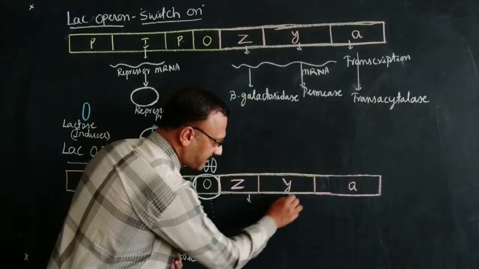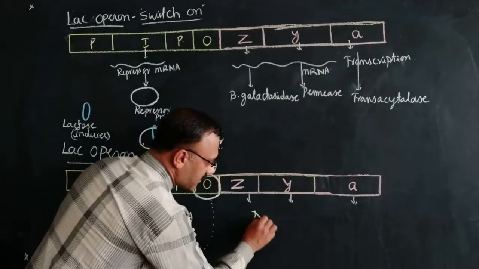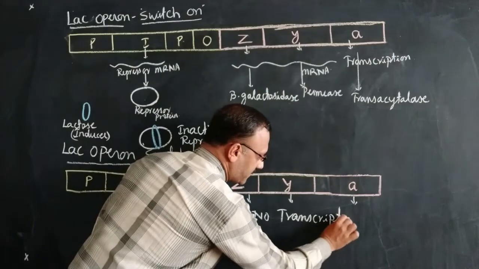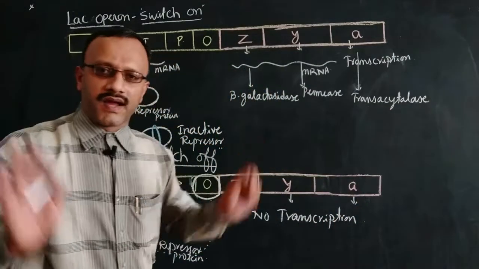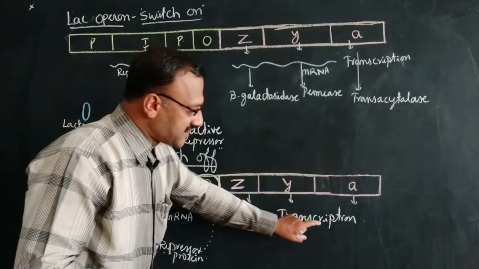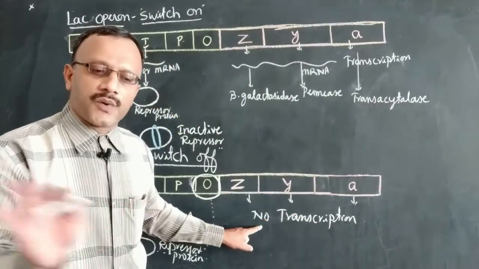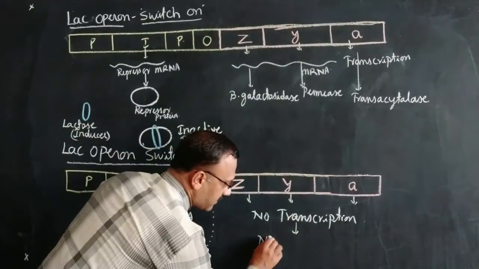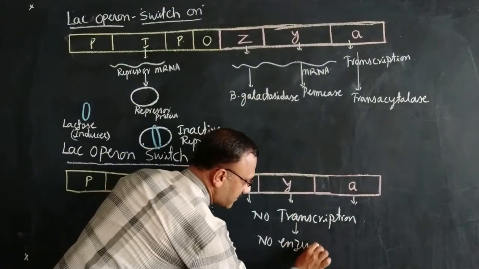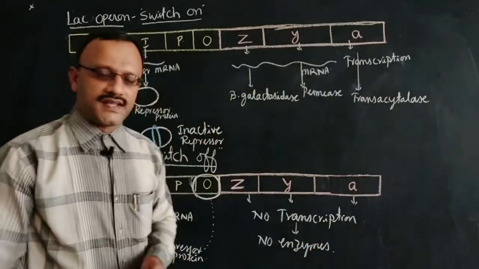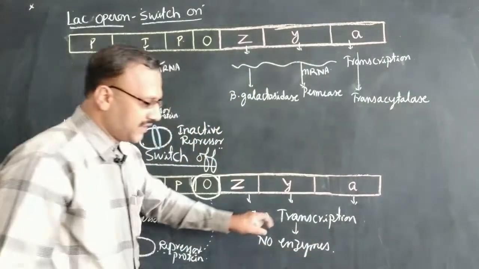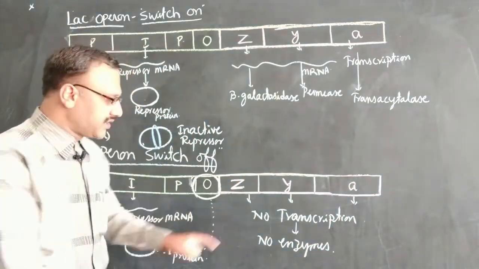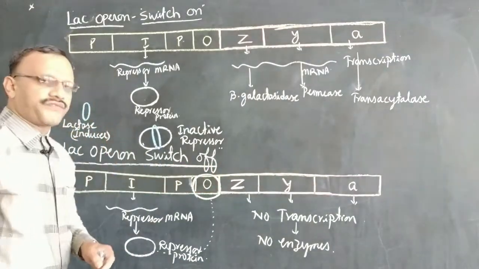So as a result, no transcription. That means no mRNA is going to be synthesized. In the absence of mRNA, no protein synthesis takes place. So no transcription, no enzymes. Enzymes also will fail to be produced. So this makes the gene remain in the inactive condition, also called switch off condition.